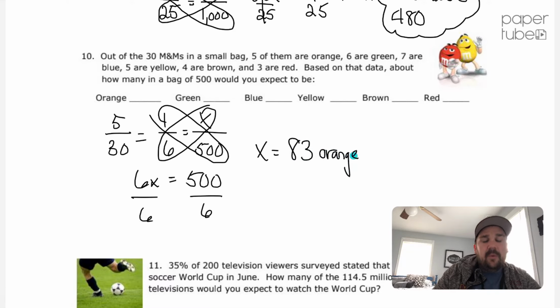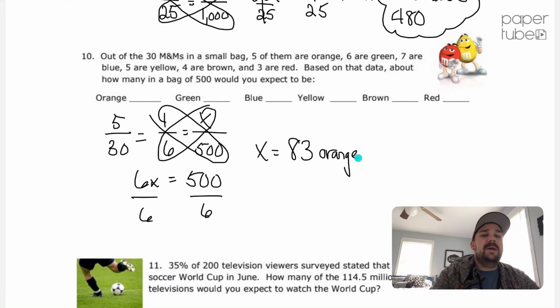It was 83.333 repeating. We want to round up or down because you may not find a third of an M&M in the bag. So we're going to just round that number to 83. Okay, you do the rest of them, green, blue, yellow, brown, and red, the exact same way. You set up your proportion out of 30 equals something out of 500, cross multiply, and then divide. And that'll give you your answer.